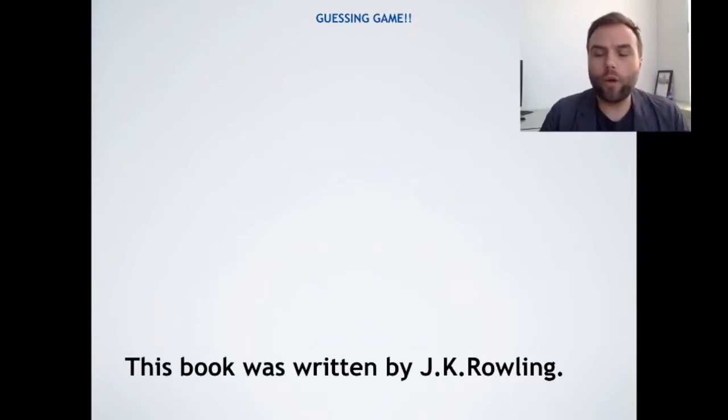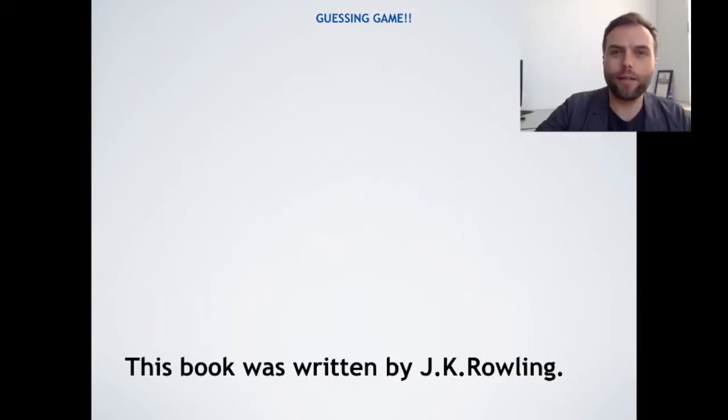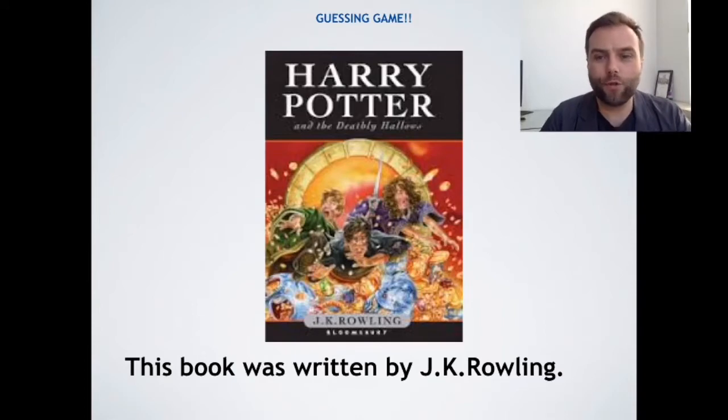This is a nice way of pulling students into the lesson, getting their attention, getting them involved, getting them guessing. So let's do this. This book was written by J.K. Rowling. Do you know? Okay. Get some guesses, people shouting. Okay, the answer is Harry Potter. So if you guessed correctly, well done.